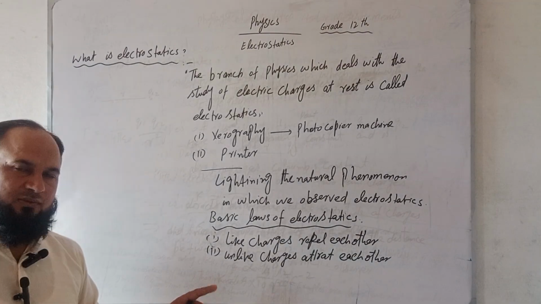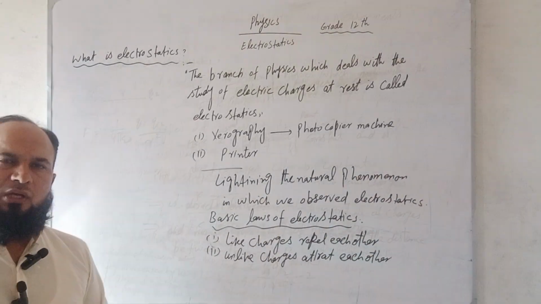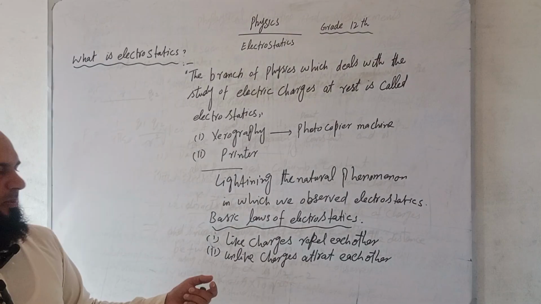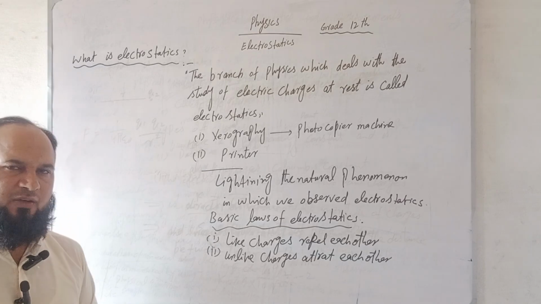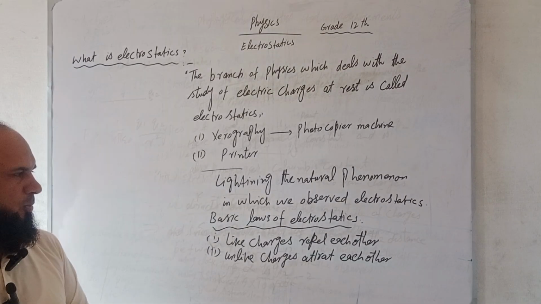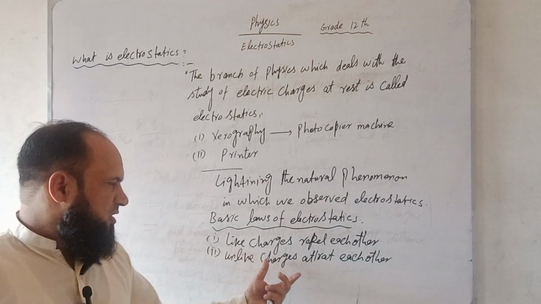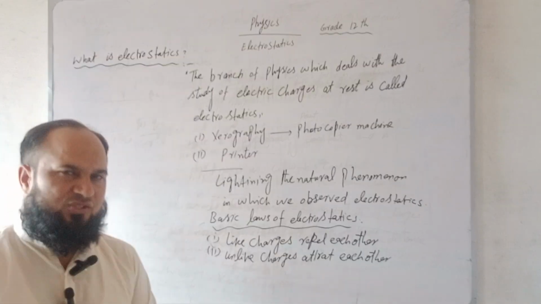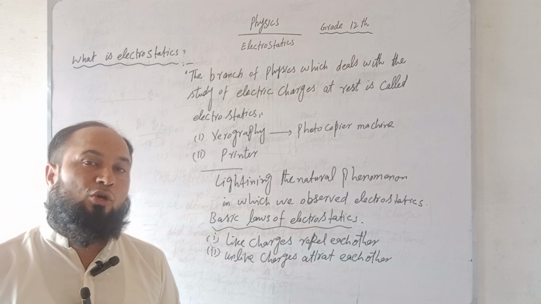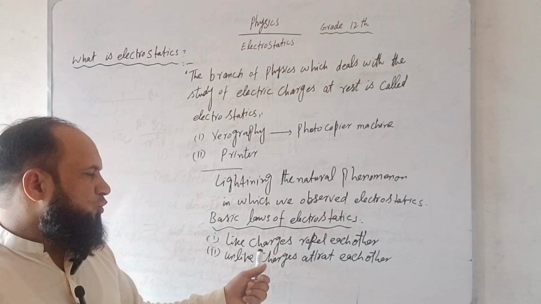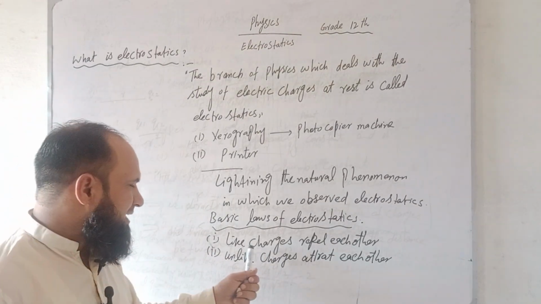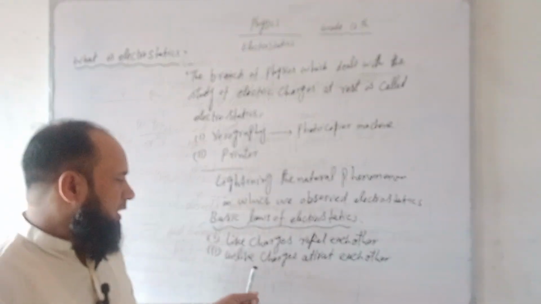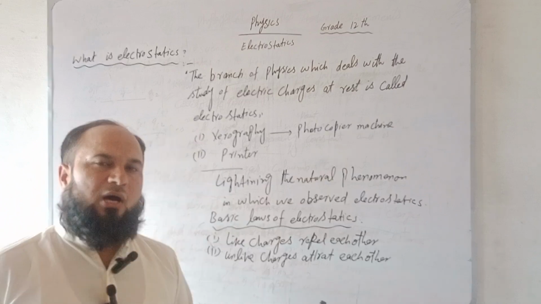And if a body is neutral, then there will be attraction between a positive charge, a negative charge, and a neutral body. With which force these charges attract or repel each other, meaning the magnitude of force, is given by Coulomb's law.